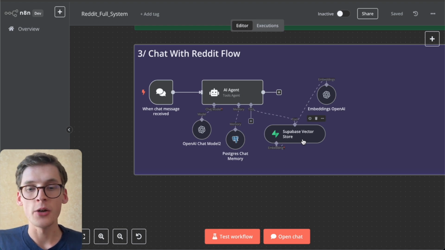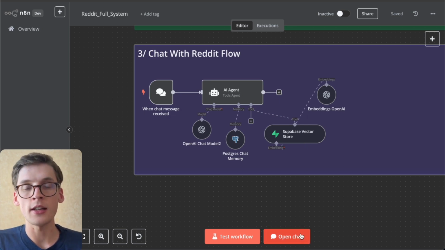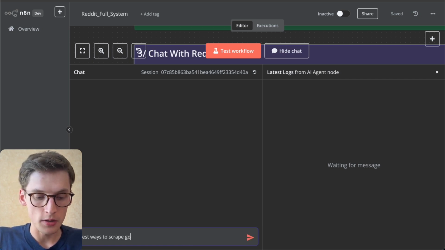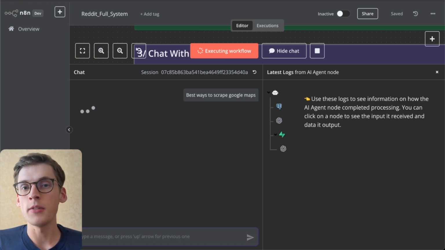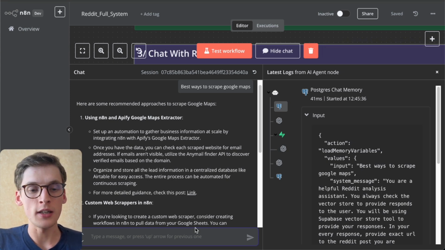So basically we'll be recreating the Gummy Search tool I referenced earlier in the video, and I can just quickly show you the results, and after that I will show you the process of how you can build this whole workflow as well. Open chat and I'll ask a simple question, for example, best ways to scrape Google Maps. I uploaded a video around this last week, so you could also check it out. And I hope this AI agent will also reference my post around the best ways to scrape Google Maps that I posted in n8n.